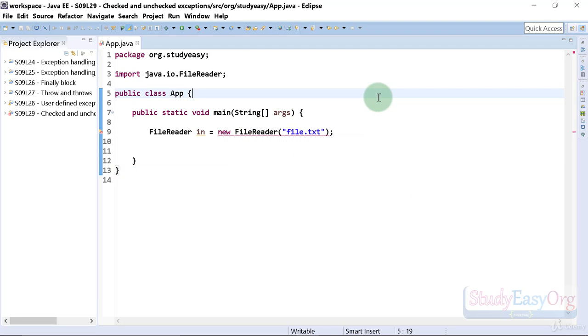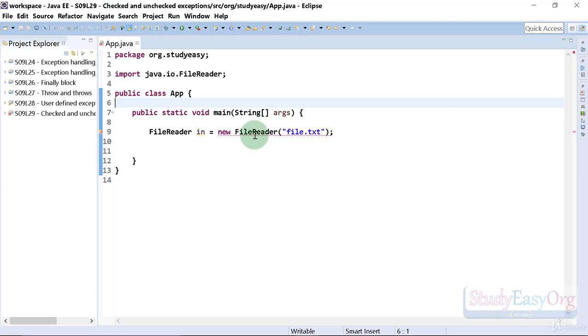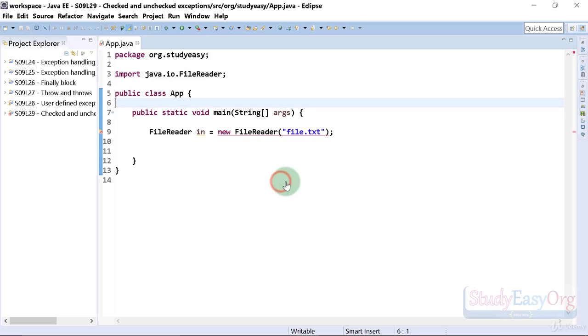Even though in our previous example the exception was unhandled, there was no issue, but this exception type is a definite checked exception type. The type is FileNotFoundException, and we have to handle it using a throws declaration or using a try catch block.